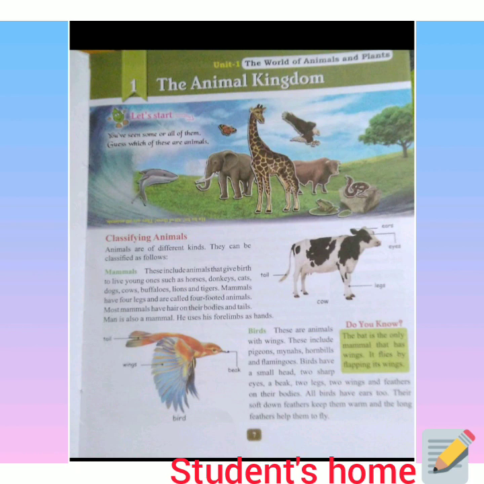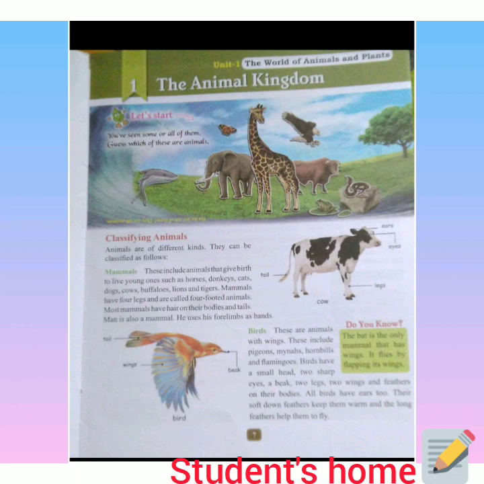So class 4, today we are going to start our first chapter of science, that is the animal kingdom. As you can see in the picture class, the first heading that we have under this first chapter is classifying animals. That means we have to categorize different animals into different groups. What is categorization or classification class? Basically, this term means that you have to put different animals into different groups, and in each group, all the animals will have some similarities.